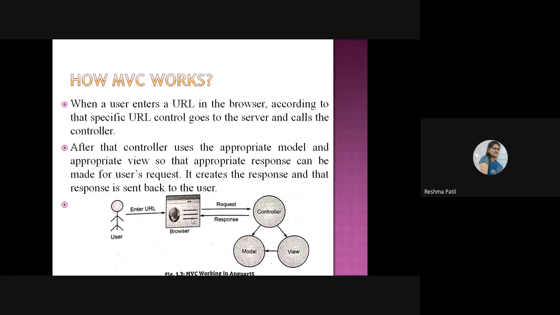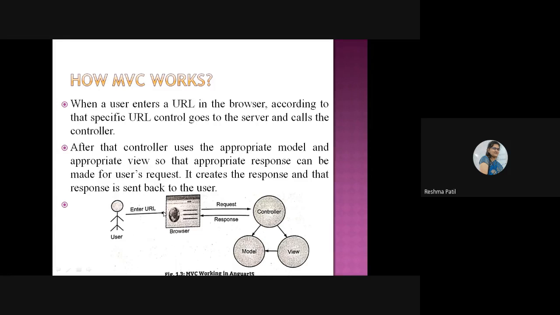If the user has entered google.com, how the google.com page will look will be decided by this controller. It means the controller has all the idea about that page. So it will check the model as well as the view part, and if both are available, it will give a response to the same action. For the same action, it will give the response here through the browser.